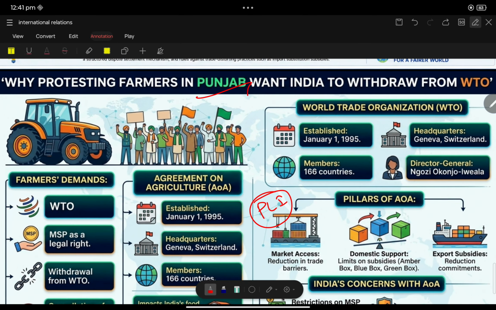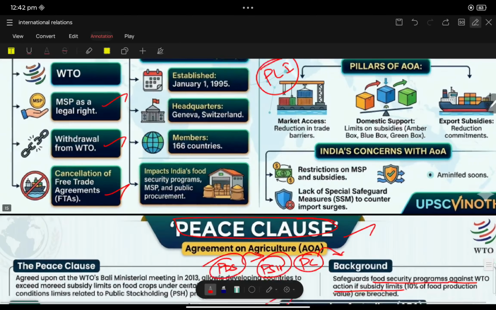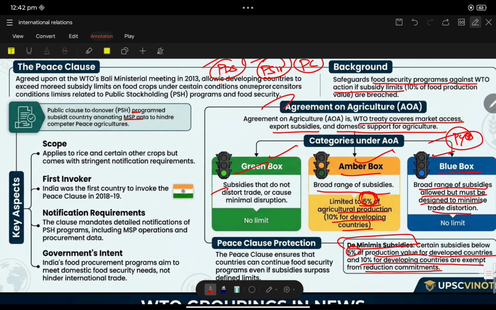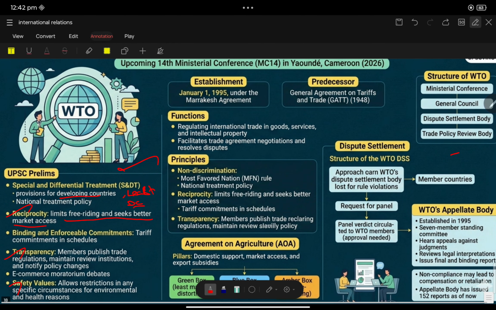Punjab farmers are protesting against WTO. They are saying that MSP is a legal right and WTO is against MSP. So they want India to withdraw from WTO and seek cancellation of free trade agreements. These are the major concerns. UPSC may ask a question on de minimis subsidy, or generally on the basics of WTO, or the dispute settlement body, all these things.